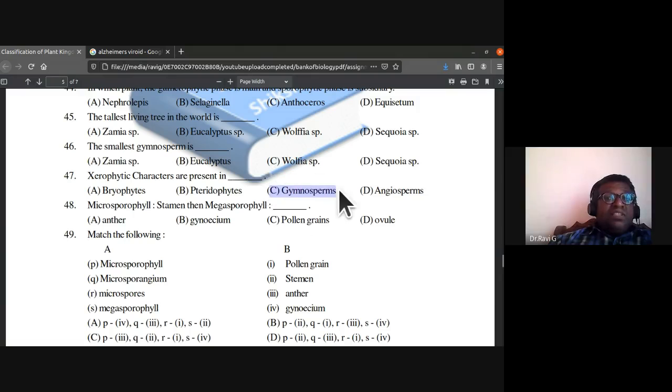Gymnosperms have xerophytic characters. If you have seen, the Pinus leaf is reduced to form needle-like leaves. So they try to conserve water. So xerophytic characters are present in gymnosperms.